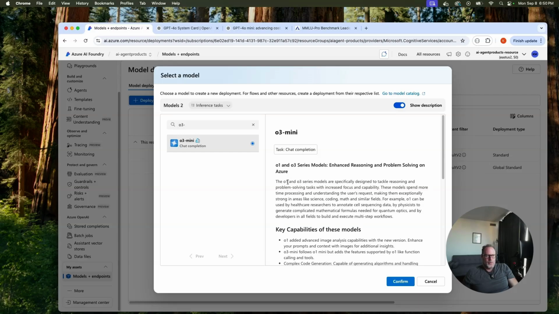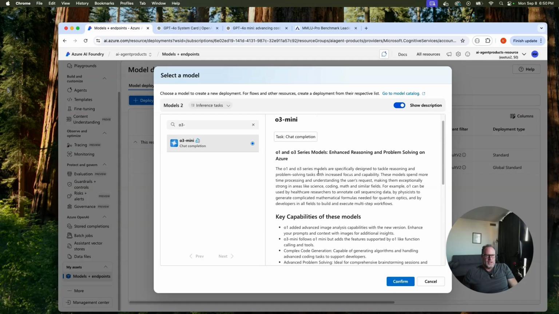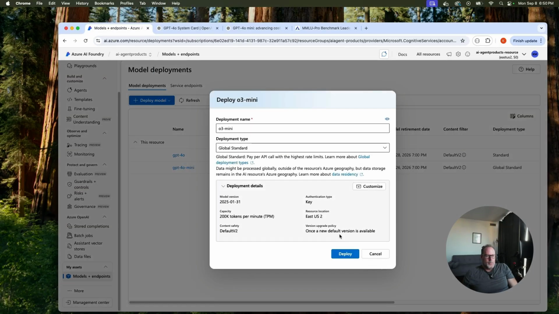The reason I picked O3 mini is because this model is smaller and it's good for reasoning. It's a reasoning and problem-solving model, so it's good for what we're going to do, which is a semantic similarity evaluation. It'll make more sense when we get to that step, but let's confirm. I'm just going to deploy this one.